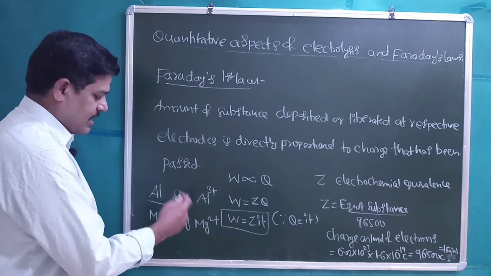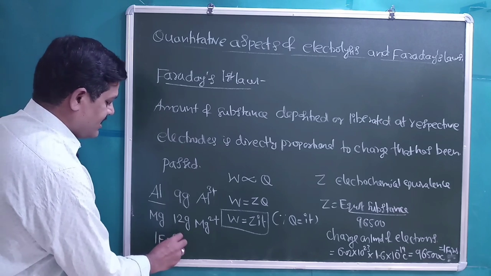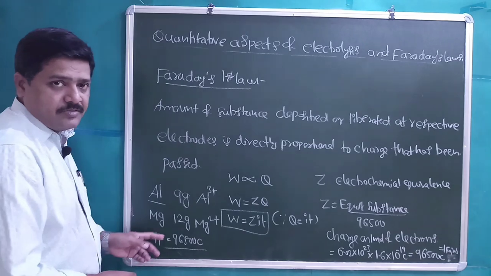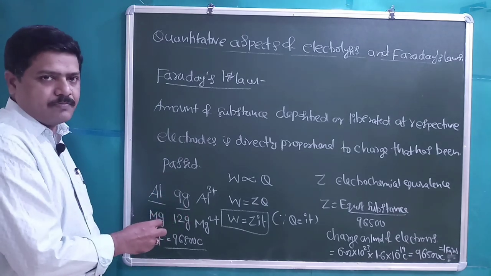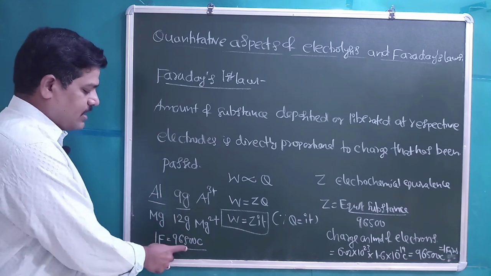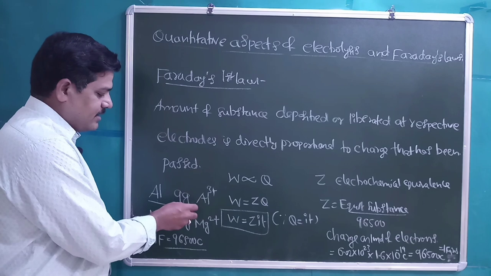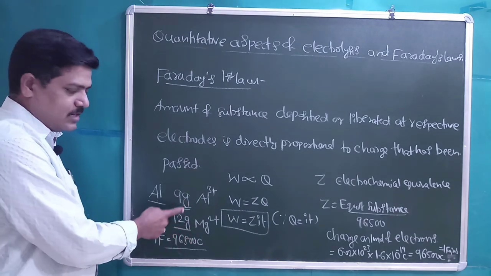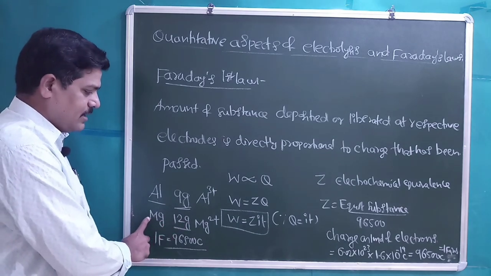So when we pass 1 Faraday of charge, 96,500 coulombs, it will deposit a weight of the metal equal to its gram equivalent weight. That means 9 grams of aluminum, 12 grams of magnesium, and for sodium, atomic weight and gram equivalent weight are the same, 23 grams, will be deposited.